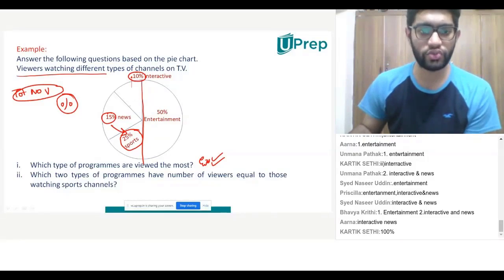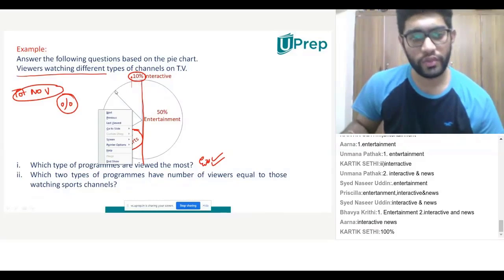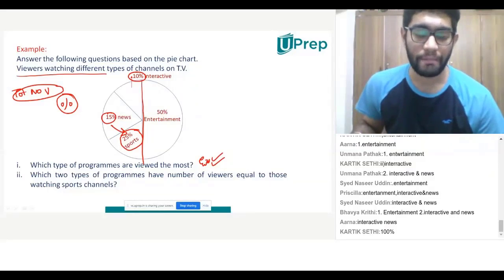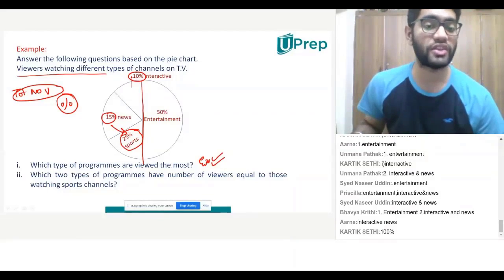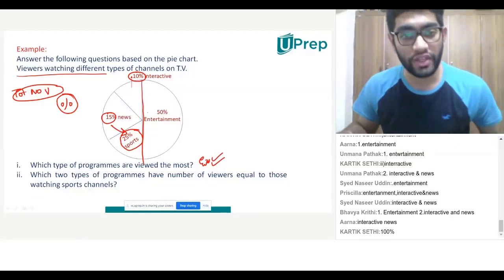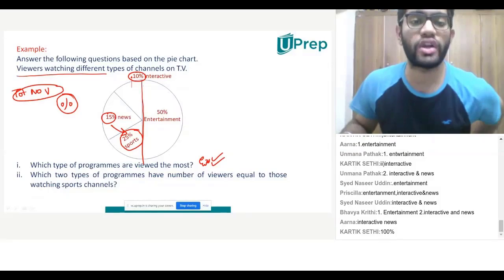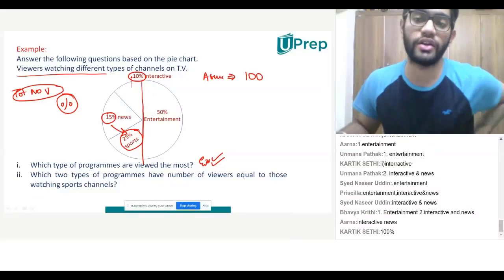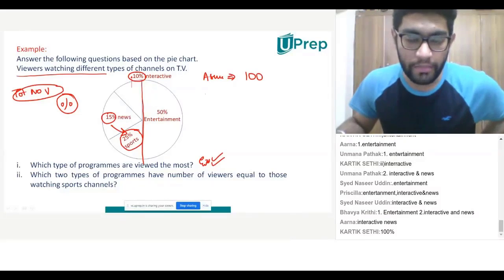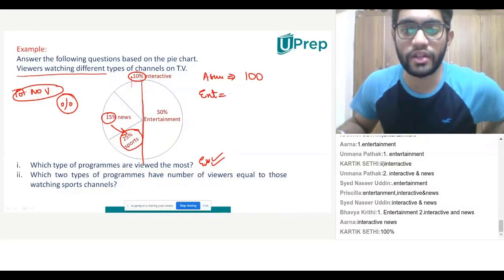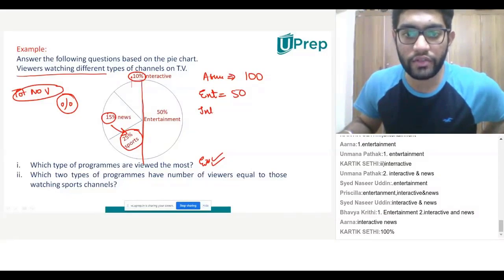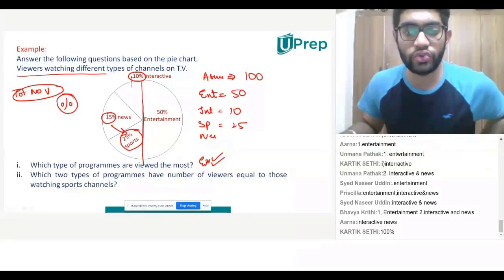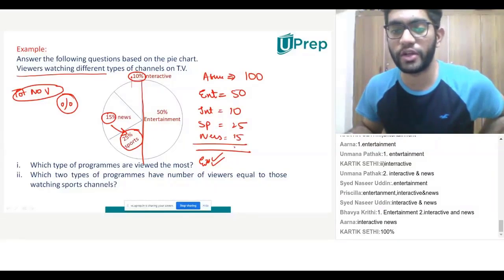So interactive and news add up to 25%. Now, here we are simply adding 10% and 15%, which is becoming 25%. But that may not necessarily always be right in terms of numbers. So it is always better to assume when you do not have any numbers. Say I am assuming that the number of viewers are 100. Now, if I have to make it very easy, I will say entertainment is 50 people, interactive is 10 people, sports are 25 people, and news is 15 people. This is going to give me a total of 100.